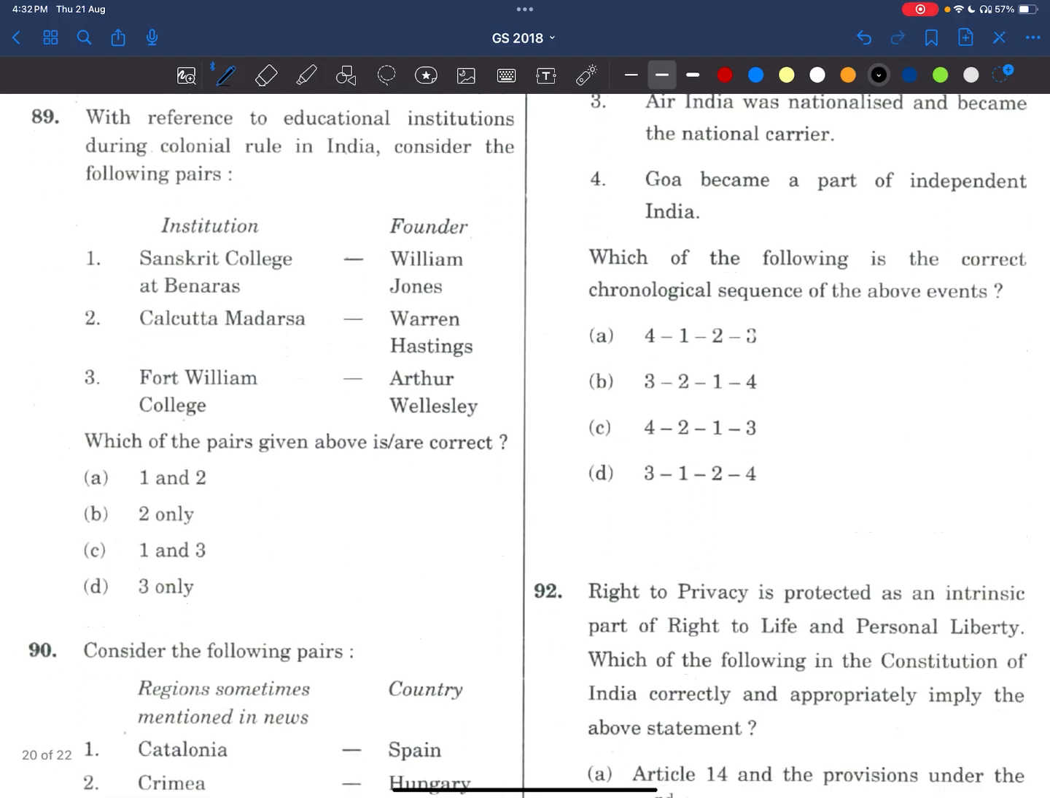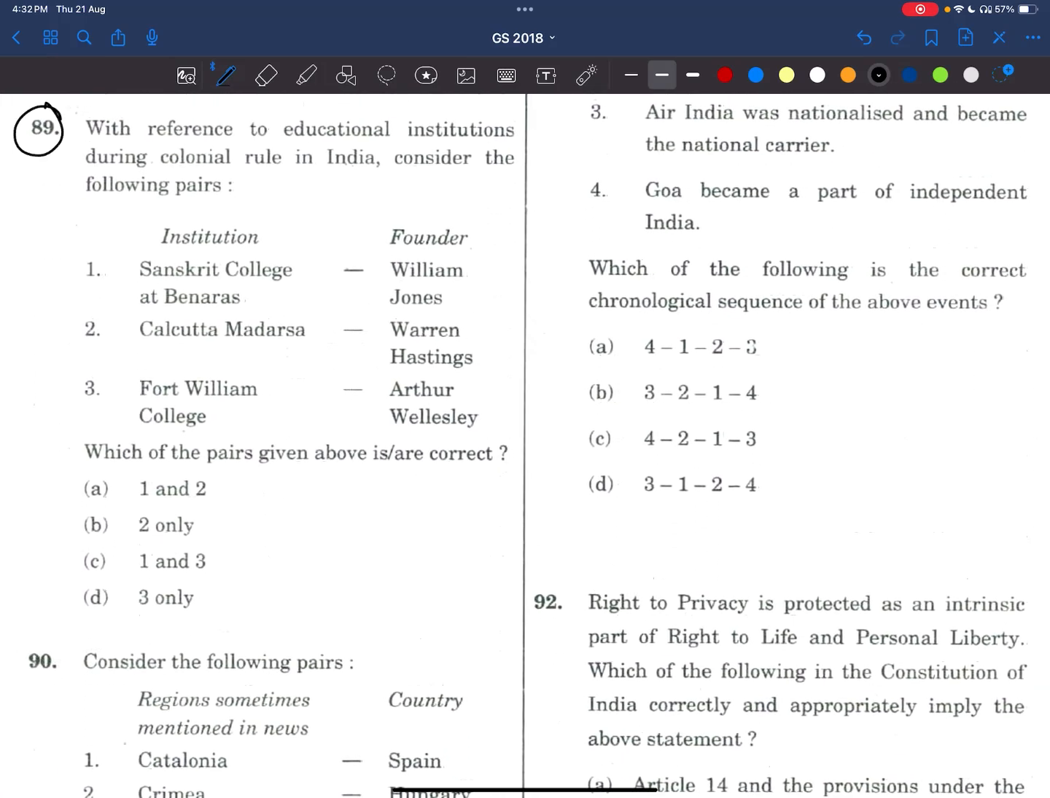Now, coming to 89th question. With reference to educational institutions during colonial rule in India, consider the following pairs. Sanskrit College at Benares. It is not William Jones. It was Jonathan Duncan. So first statement is wrong. Remove this. Now see, Fort William College. Here Wellesley is there. It is built by Wellesley only, but not Arthur Wellesley. It was built by Lord Richard Wellesley. Richard Cooley Wellesley, to be particular. See how UPSC is playing with us.